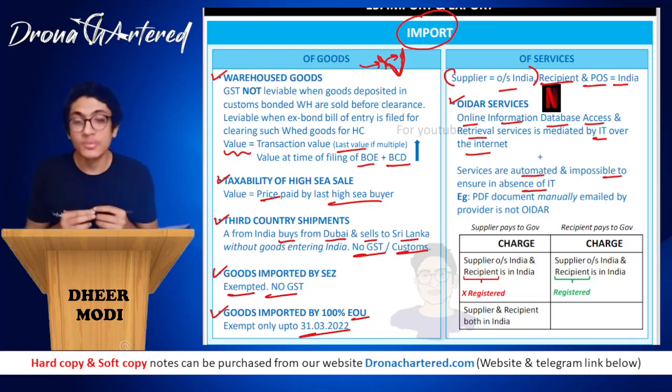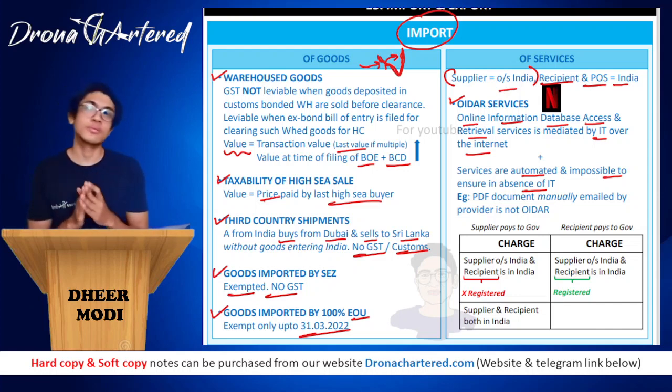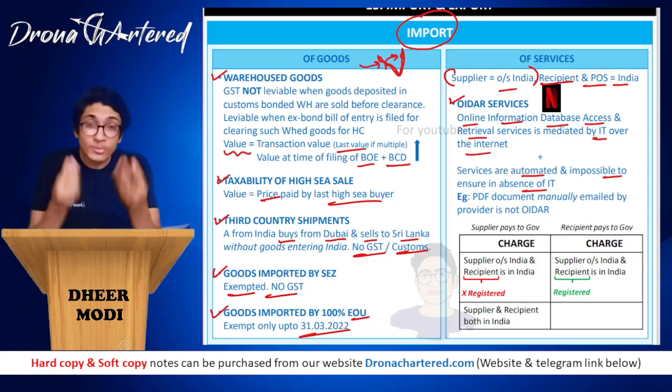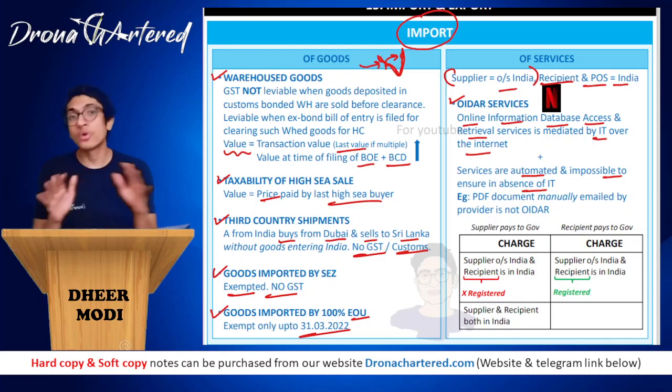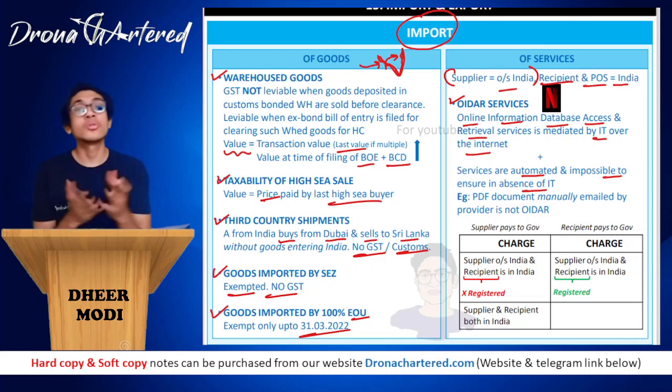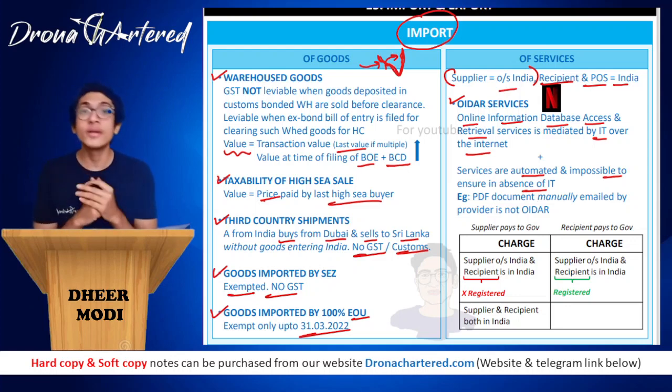These services are automated and impossible to ensure in the absence of IT. So there is one question where they make you identify whether this is an OIDAR service or not. So please solve your questions. Example, a PDF document which is manually emailed by your provider is not OIDAR. So when you purchase my soft copy notes, I manually send you the soft copy. It is not an automated process. So therefore, this PDF document that I'm manually selling is not your OIDAR service because I am manually doing it. This is not automated by IT.